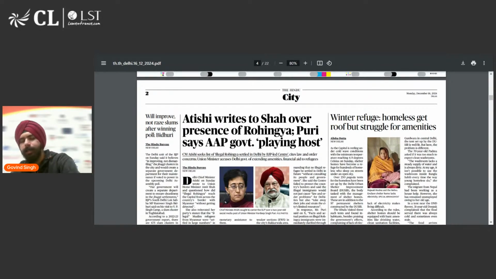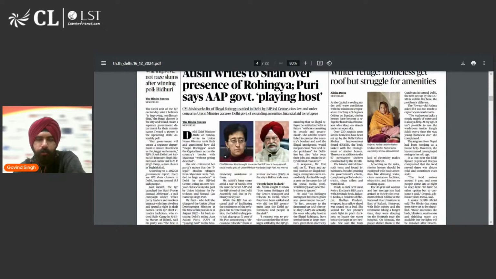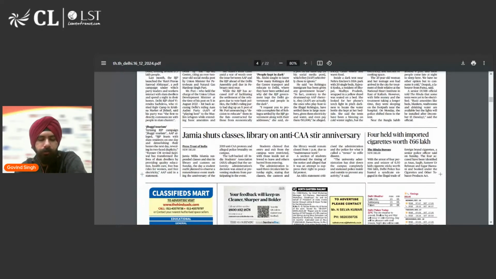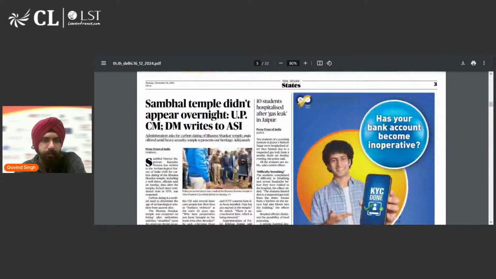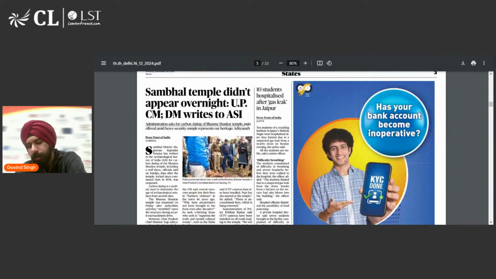For example, this is the Delhi edition. So this would have Delhi-based news in whichever city you are. It would have news from your city or wherever the newspaper is published, the nearest city. And you can usually skip the city-based news in most cases because CLAT does not really ask you city-based news. The same goes for state based news as well if the news is not of national importance. Priyanshi is on the stream. Good afternoon, Priyanshi. So you can skip your state based news if the case is not of a legal nature or if it is not of national importance.